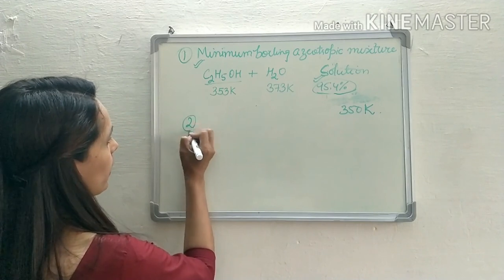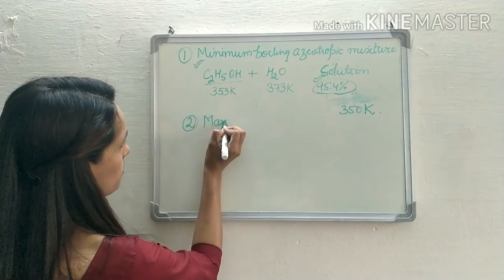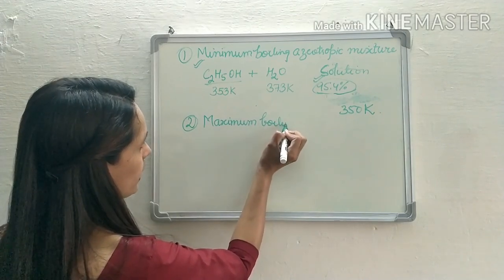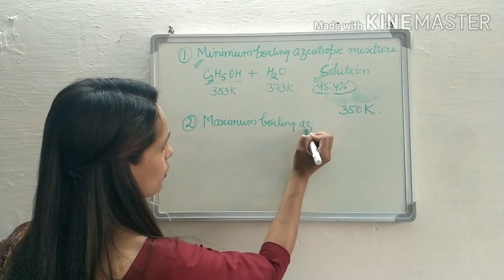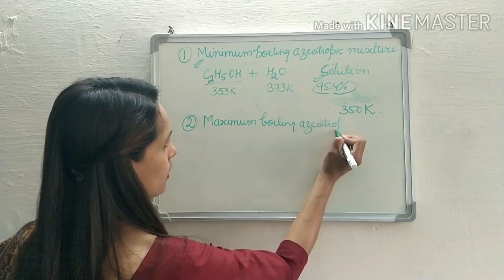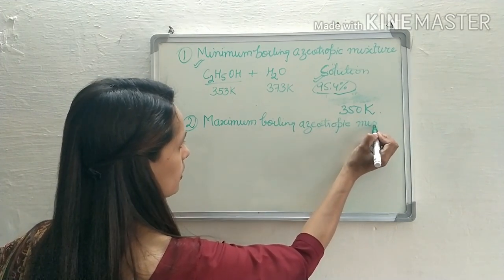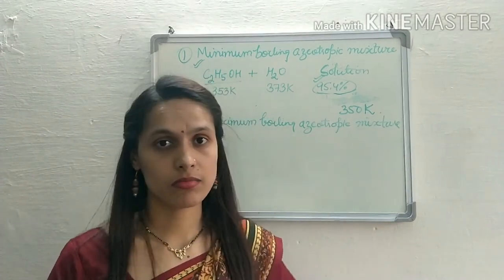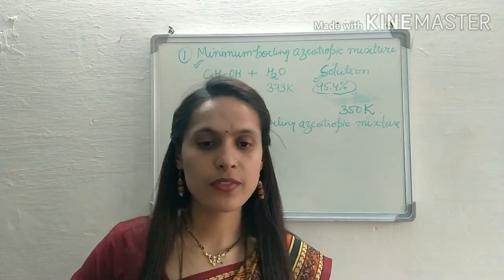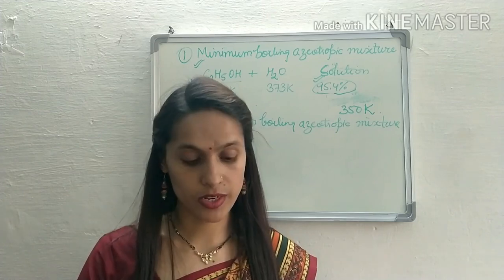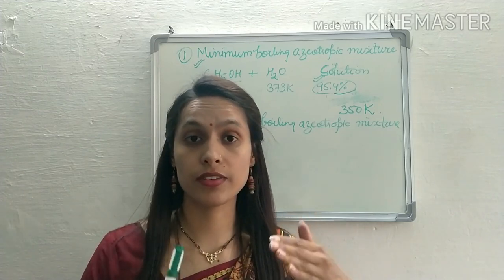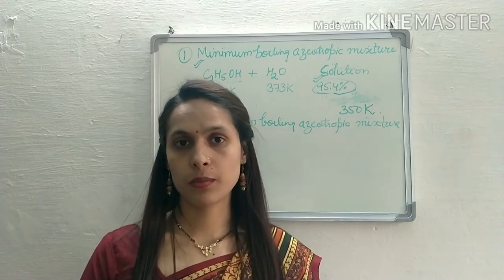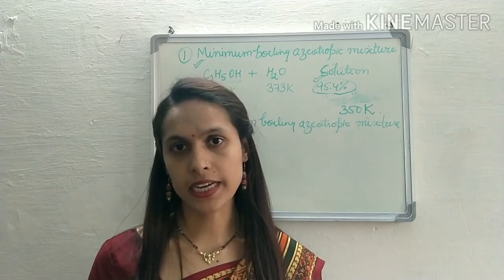Similarly, second, if I talk about maximum boiling azeotropic mixture. Now what are maximum boiling azeotropic mixtures? In which we get a maximum boiling point, and when the vapor pressure is minimum, the deviation is negative deviation.